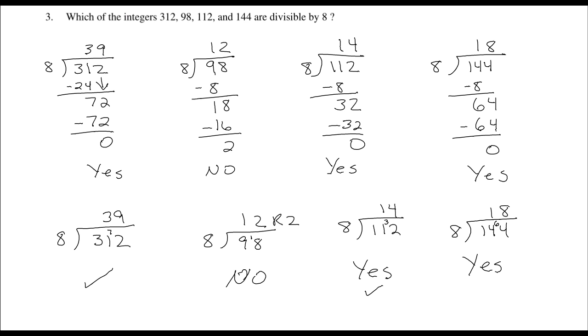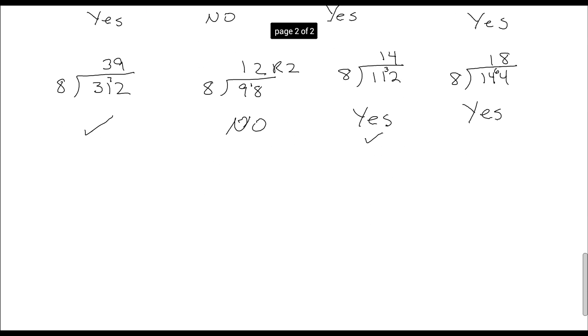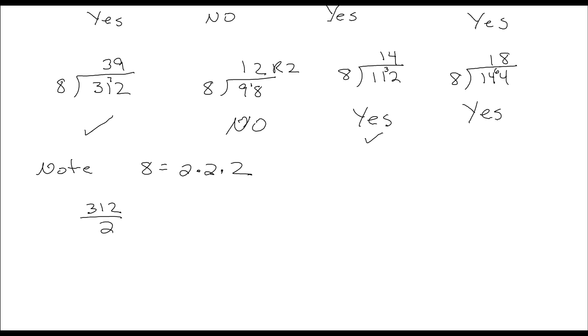And now for the third way. Alright, so to know if a number is divisible by 8, well, note that 8 is equal to 2 times 2 times 2. Alright, so if you want to divide by 8, that means you have to divide by 2, and then divide by 2 again, and then divide by 2 again. So if I take 312 and I take half of that, well, that's going to get you 156.